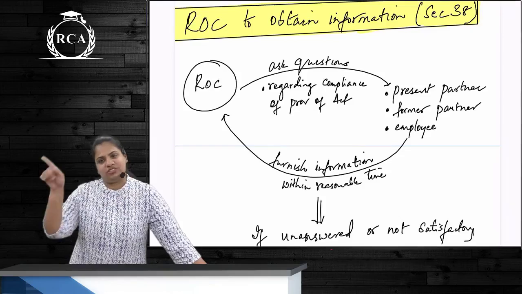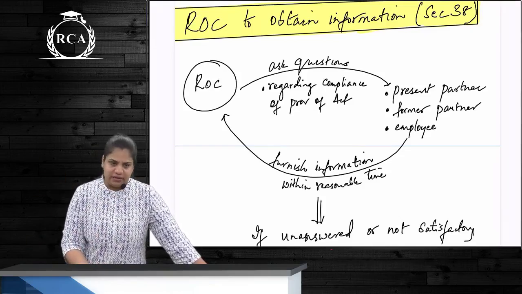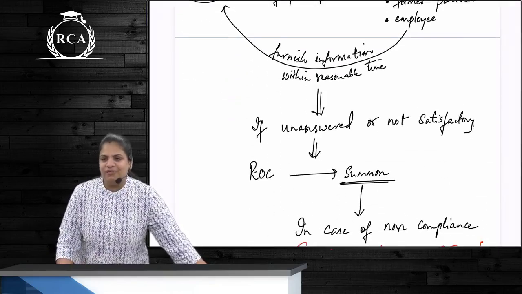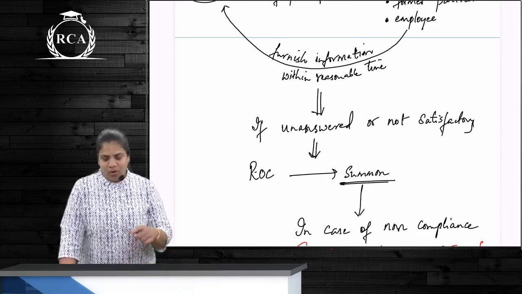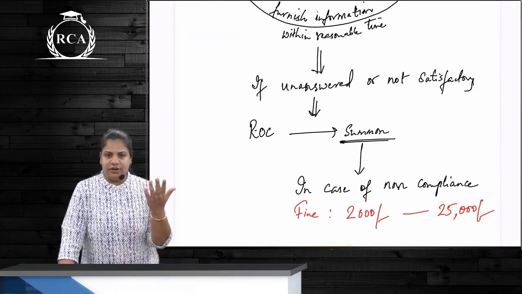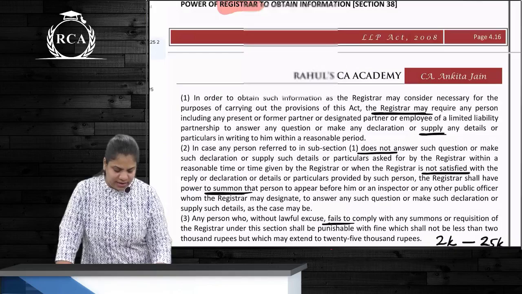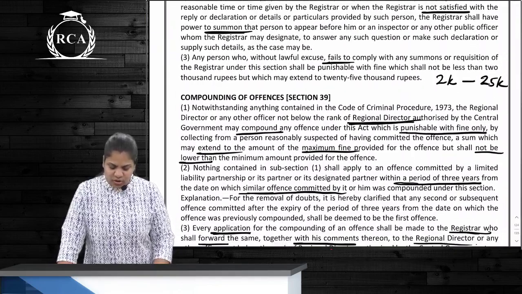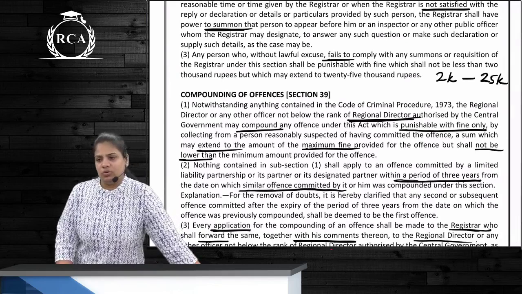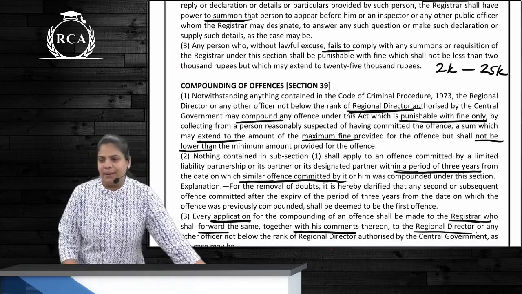So where these questions are asked to these people, what should the people do? Furnish information. Within how much time? Reasonable time. If information is not provided, or it is provided but it is not satisfactory, what is ROC going to do? Summon. And if summoned, this person will have to go, right? Even then if this person is not going, then fine. How much? 2,000 to 25,000. Do you remember this?